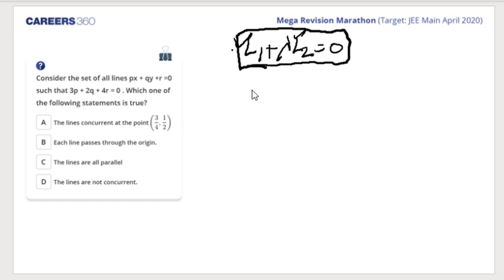Okay. Now the other way, which is much better: we notice that Px plus Qy plus R is equal to 0 is the expression given to us, I mean the equation of the line given to us. Now if we reduce the given form into this form, then we'll be able to get it very easily. R is without any coefficient, so I make the coefficient of R one.